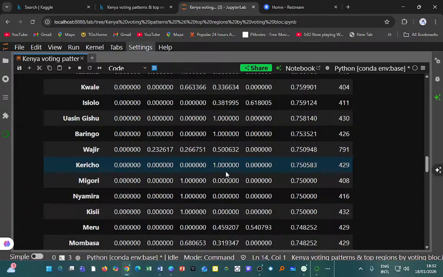The single most important battleground is Nairobi. Nairobi is shared between UDA and ODM, about 0.501 ODM and UDA 0.499. The turnout in Nairobi is about 0.74, and the number included in this sample is about 2,551. So this is a perfect coin flip with the biggest sample weight in your table.